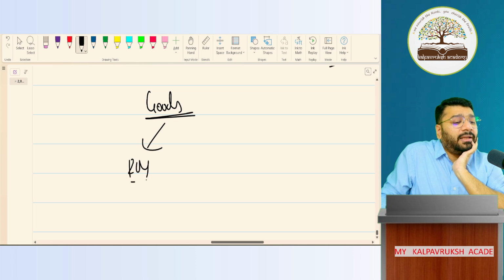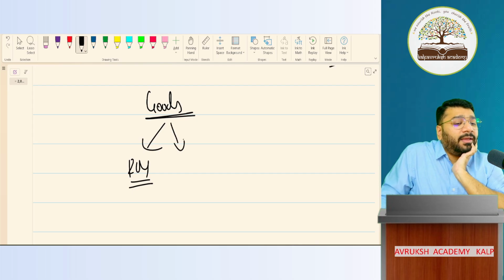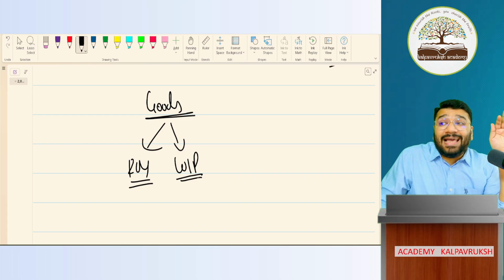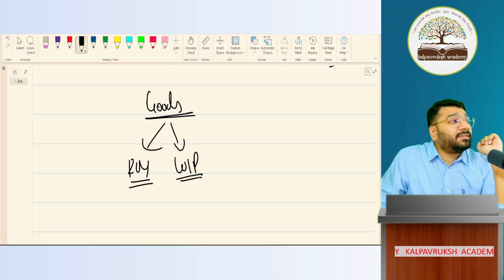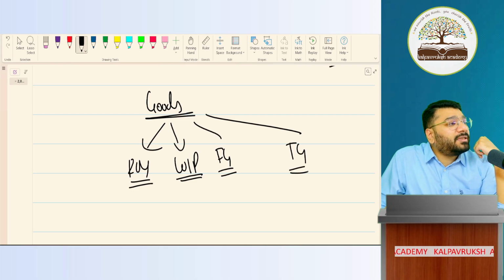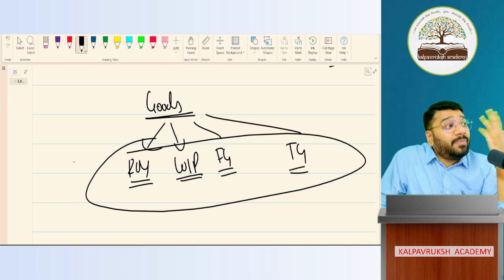Can I call raw material as goods? Okay. Can I call WIP, work in progress, as goods? And the chair without painting, can I call it as goods? Yes. Batter, can I call it as goods? Yes. FG, can I call it as goods? Yes. Traded goods, can I call it as goods? Yes. All these are goods, which I'm going to sell in the future.